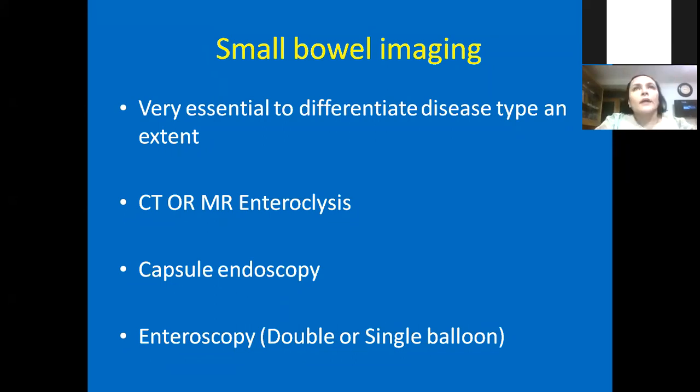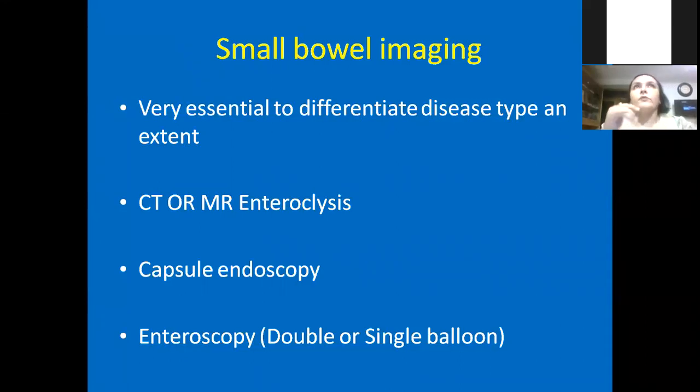then we may not do that. So that's why small bowel imaging is very essential. We can do an MR or CT for very small children. We can do a capsule endoscopy if the child can swallow a capsule, or if parents prefer capsule endoscopy, we can insert the capsule through the endoscope while doing the endoscopy.